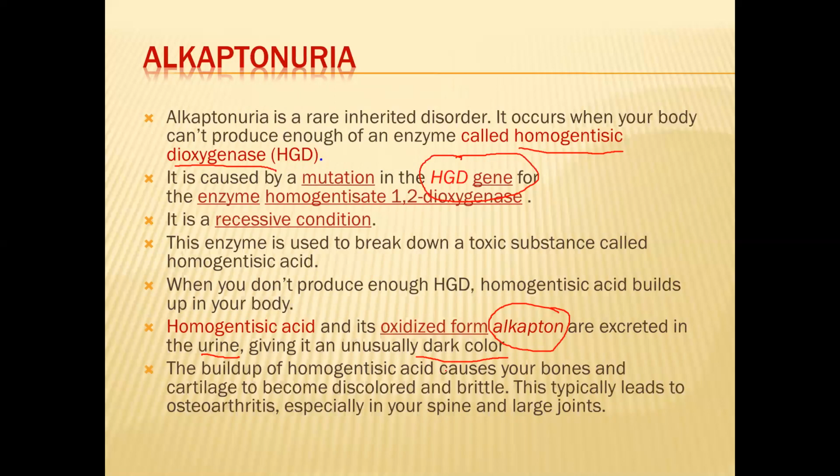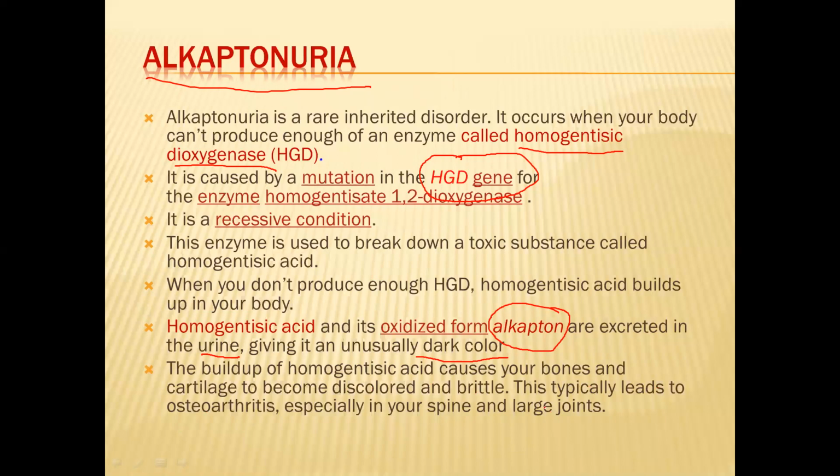And this condition, where the alkapton accumulates under the skin, in your bones, in your eyes and so on, leads to discoloration of that particular area. The area where it accumulates becomes dark, and that condition is called alkaptonuria. Generally, the cartilage becomes discolored and brittle, typically leading to osteoarthritis, especially in your spine and large joints.